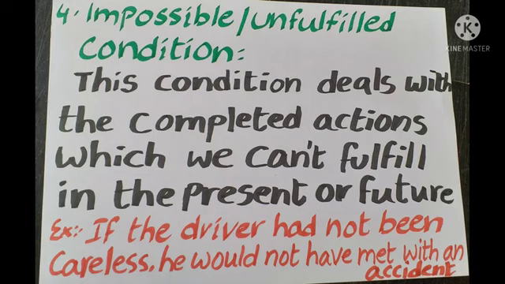He would not have got good marks. Understood? So, that is the unfulfilled or impossible condition. There is no possibility to complete or fulfill the action, either in the present or future. By the simple definition and examples, I am trying to give you a little knowledge about the conditions, children.